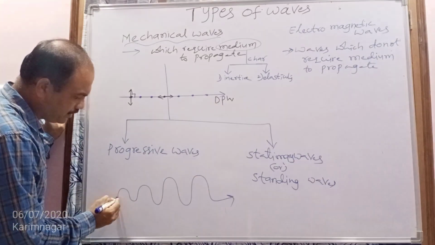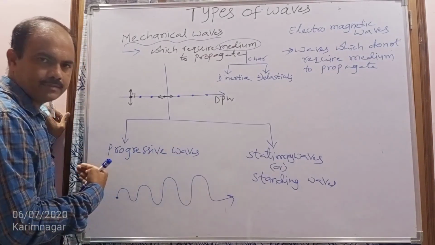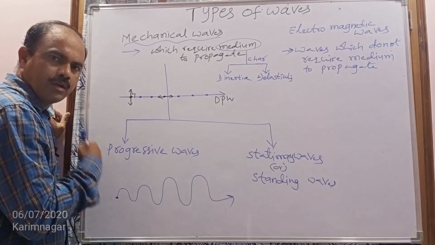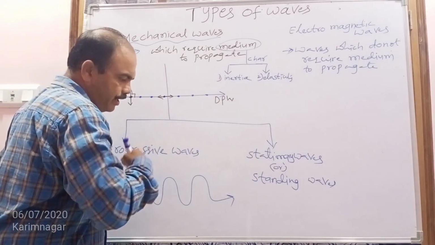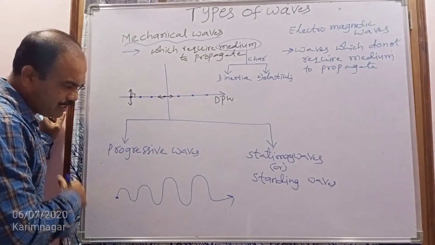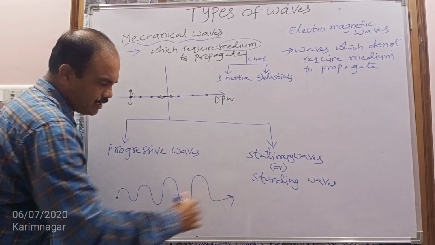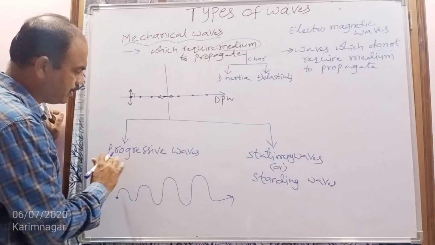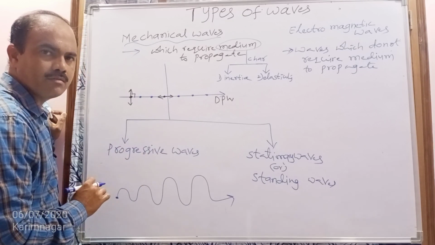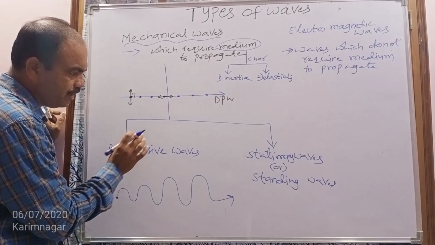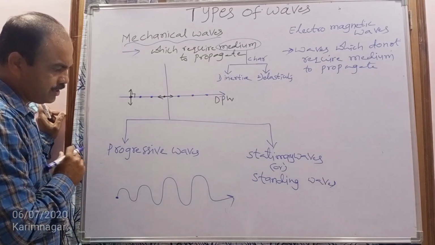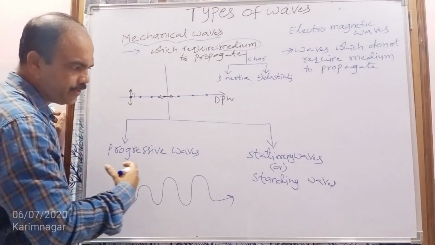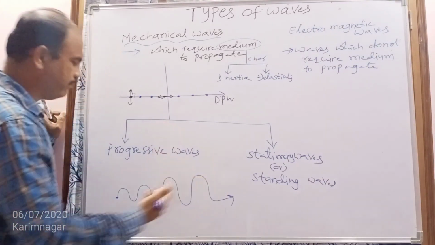Once it is started, it never comes back. The wave continuously propagates in the forward direction, and as it propagates forward, the energy also continuously propagates. Such waves are called progressive waves. A progressive wave is a wave in which the energy continuously propagates without reflection.